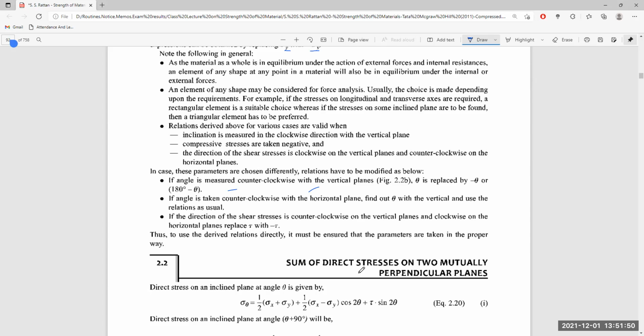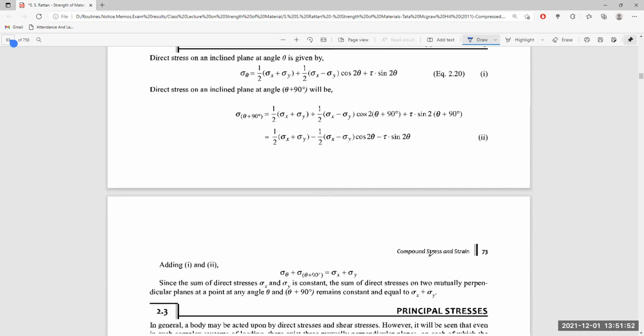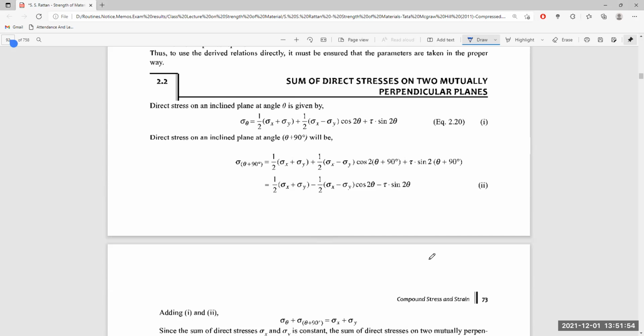Sure. Next, let us go to the sum of the direct stresses on mutually perpendicular directions. Just 1 second, please.